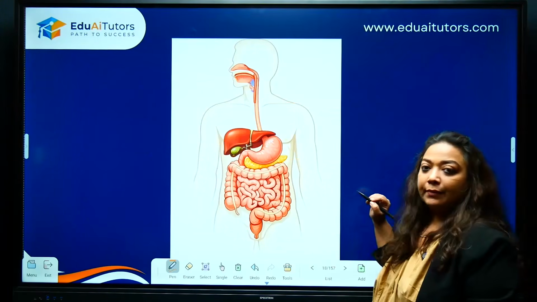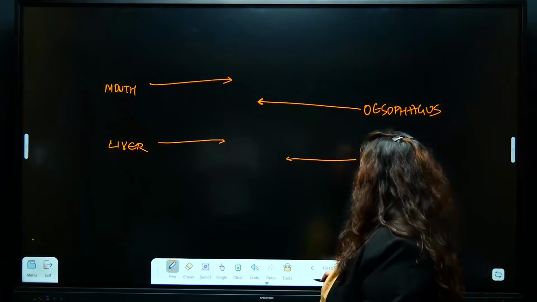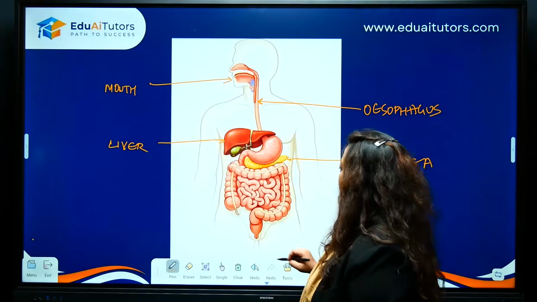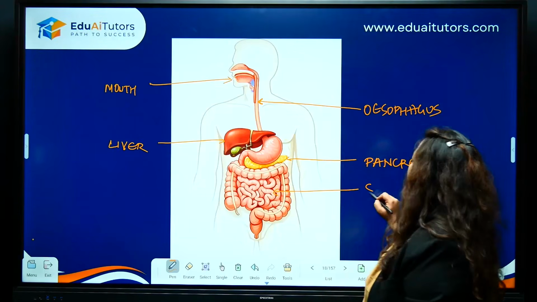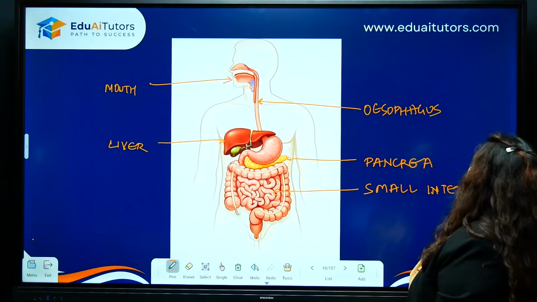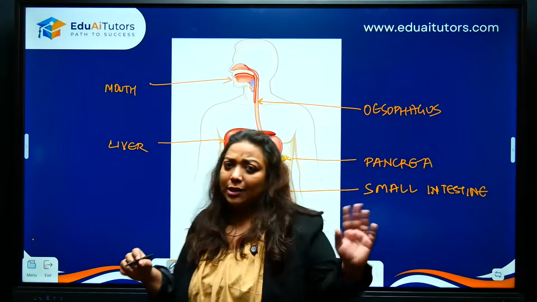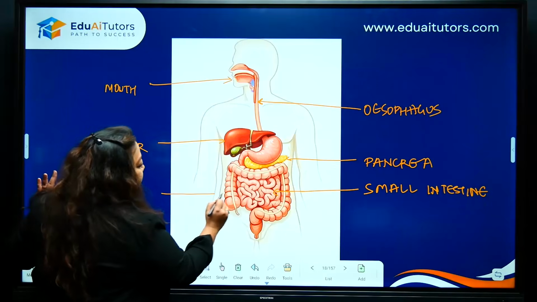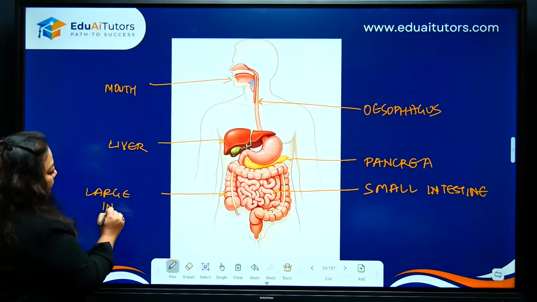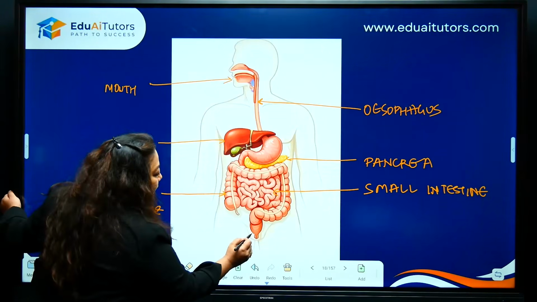Easy? You've got, these are your small intestine. The diagrams are. Here. I hope you are getting this. And you've got your large intestine. You can switch it here. And finally, do not forget the anus.